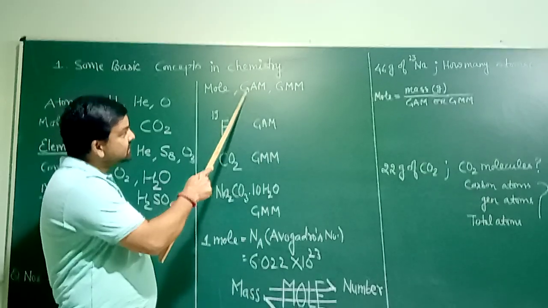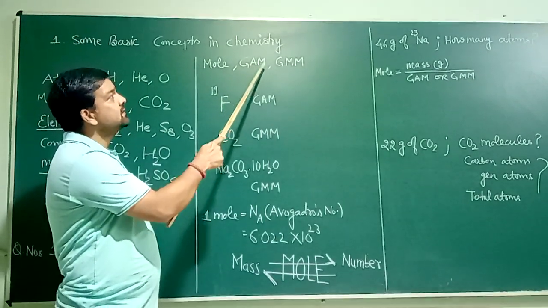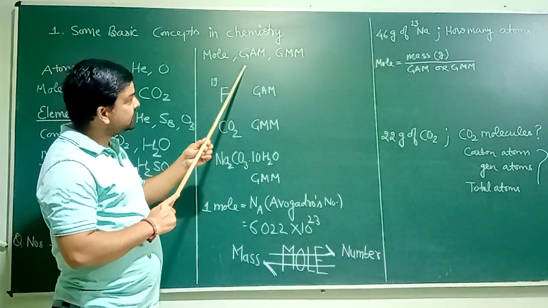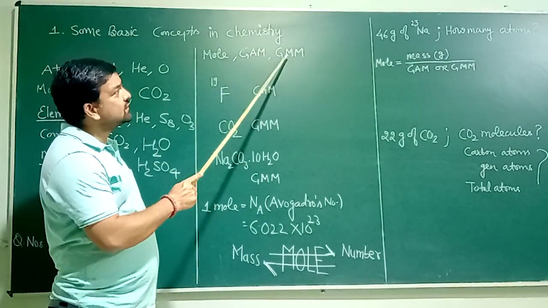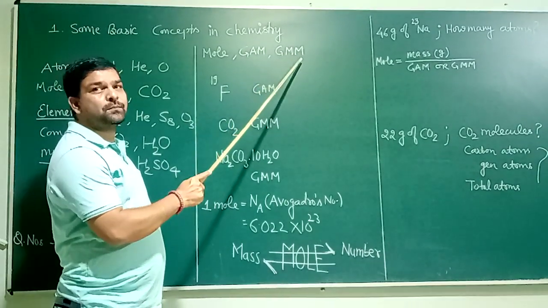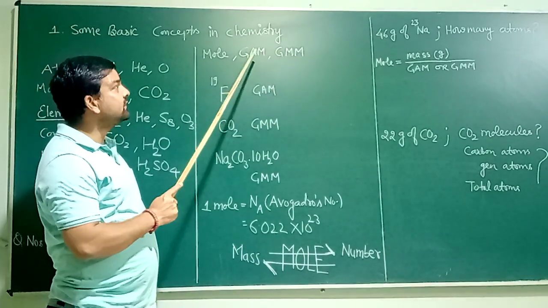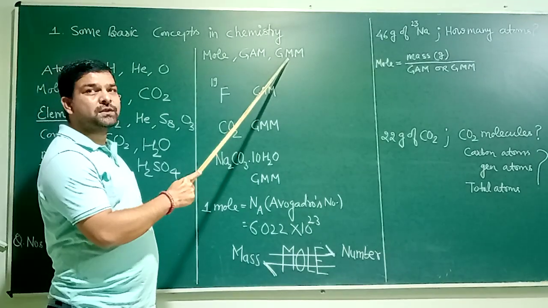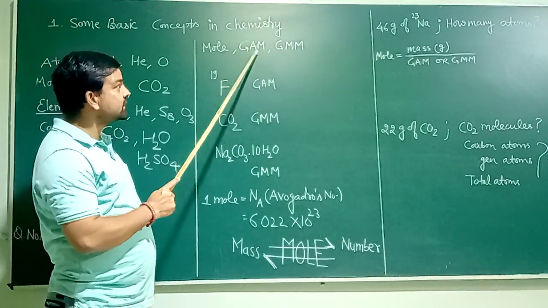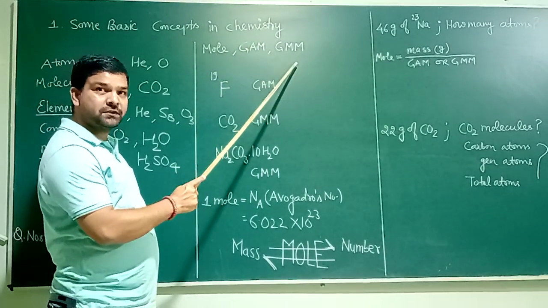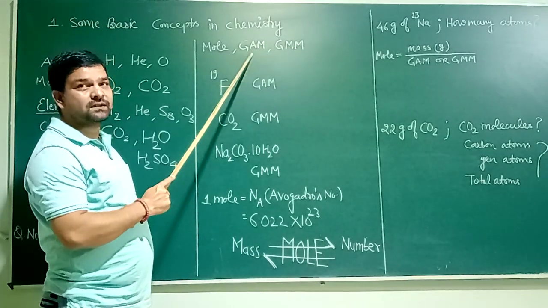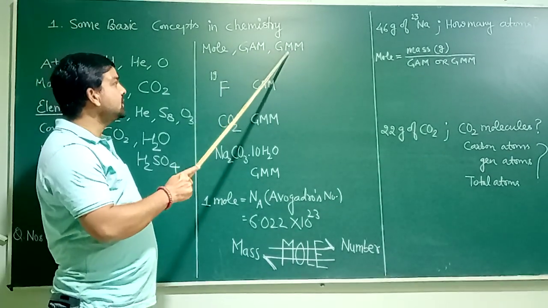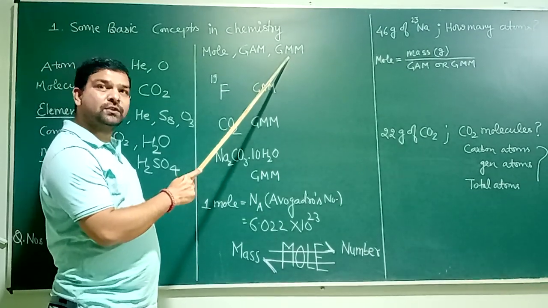Now, another term is gram atomic mass. What is the meaning of gram atomic mass? Before we discuss it, there is a similar term, gram molecular mass. The only difference is that gram atomic mass is used for an atom and gram molecular mass is used for a molecule. There is no other difference between them. I repeat, gram atomic mass is related to an atom, and gram molecular mass is related to a molecule.